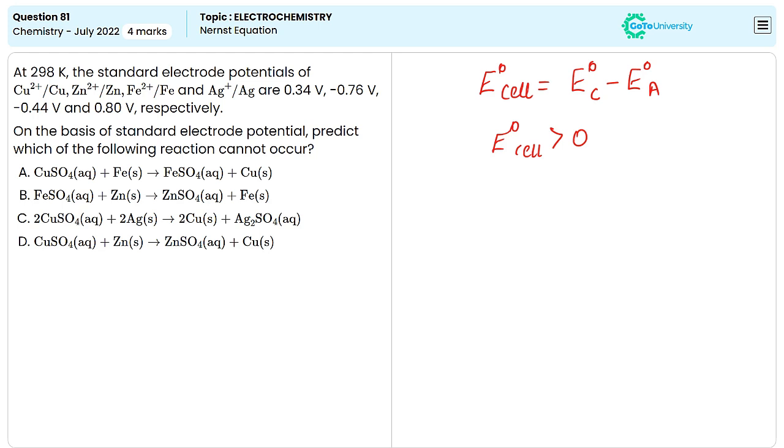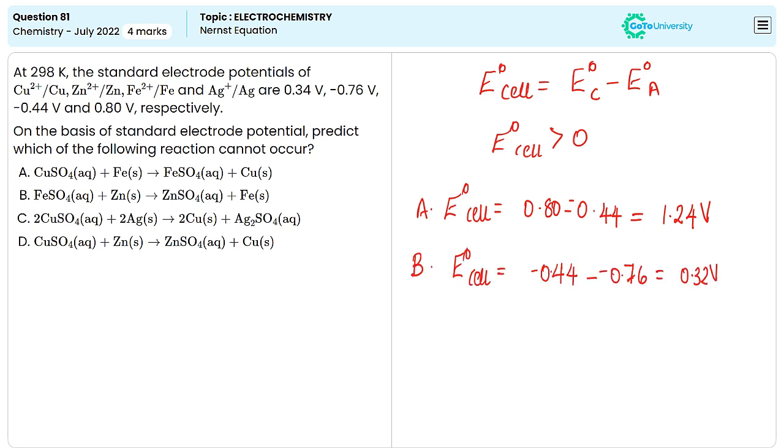Now let's come to the first option here. Iron is replacing copper from copper sulfate solution. Here iron is acting as the anode and copper is acting as the cathode. The final answer will be 1.24 volt. In the second reaction, zinc is replacing iron from iron sulfate solution and the value of electrode potential can be written as minus 0.44 minus 0.76, which is equal to 0.32 volt. Here zinc is acting as the anode and iron is acting as the cathode.